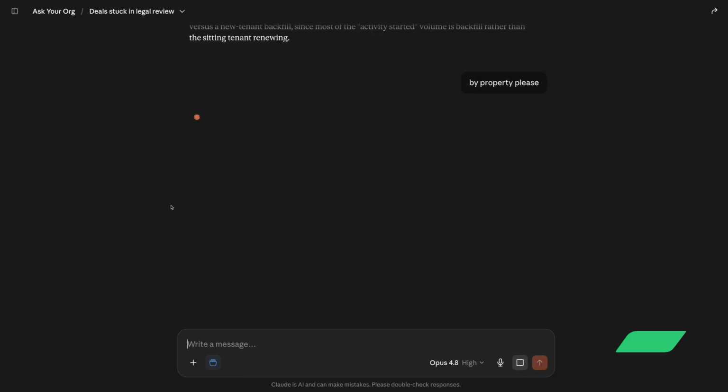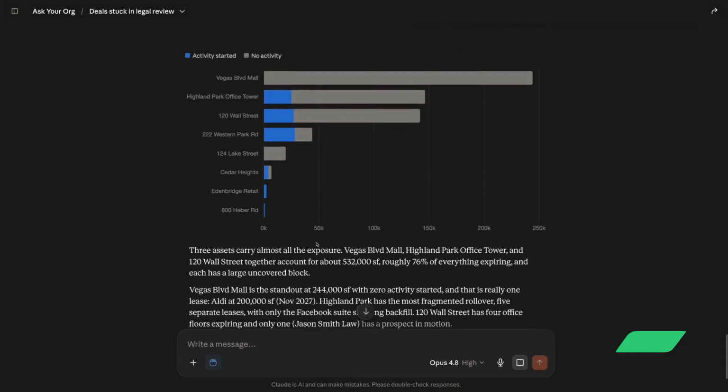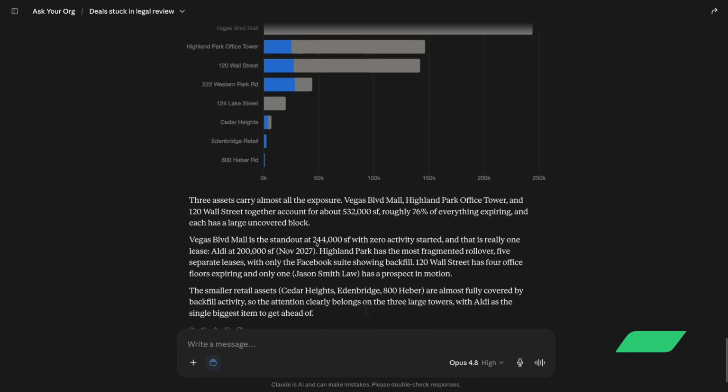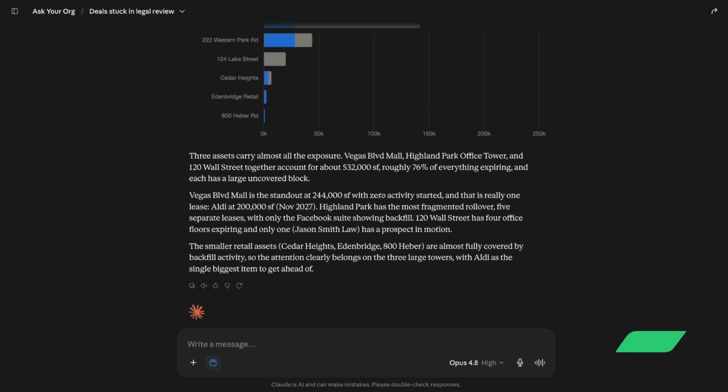And if I want to see this grouped by property instead, I can simply ask my agent to do that for me. I don't need to spend time thinking about my data model or how to put together a report or a dashboard. It's a simple question I can just ask my org.